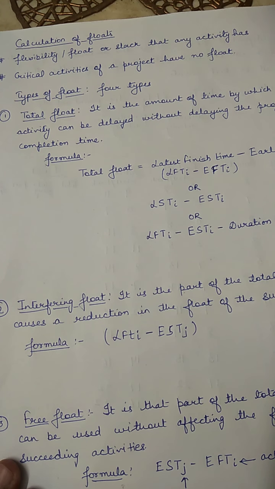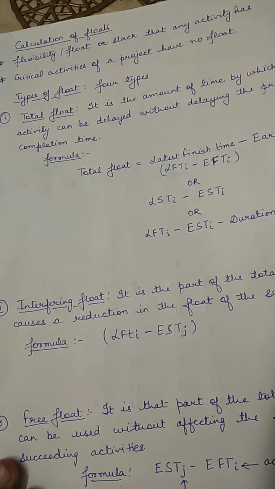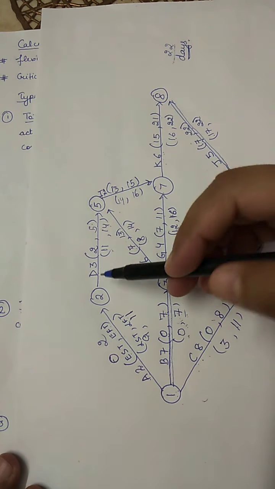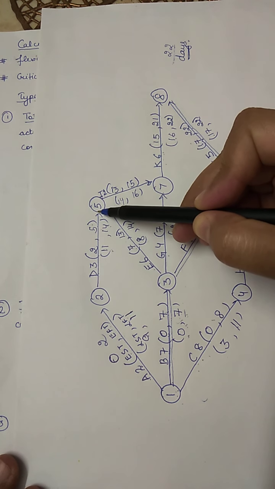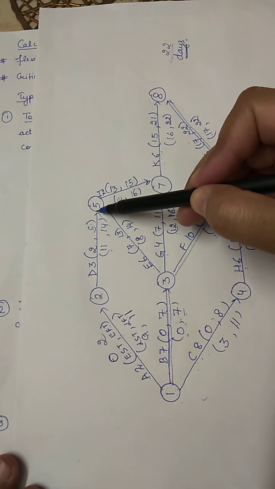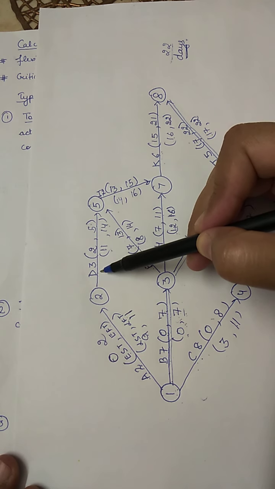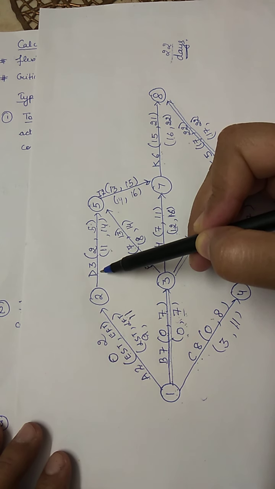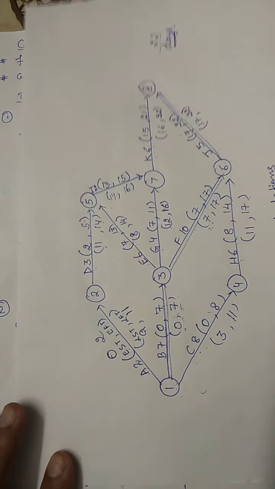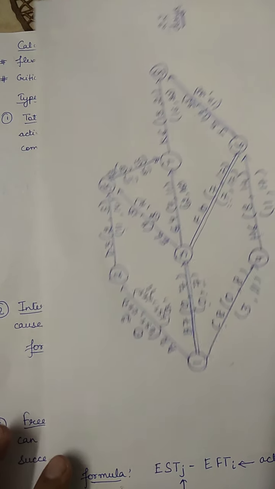Total float, the first type of float, is the amount of time by which an activity can be delayed without delaying the project completion time. It is the total time that the activity has for which it can be delayed. For example, if we want to calculate the total float of activity D, we have to calculate for all the activities, but for now I am taking the example of only one activity, D. How will we calculate the total float? There are 3 ways of calculating total float, 3 formulas. You can use any of the 3 and it is very simple.